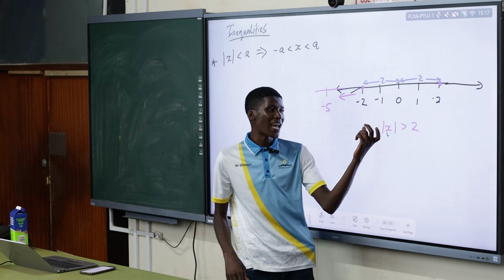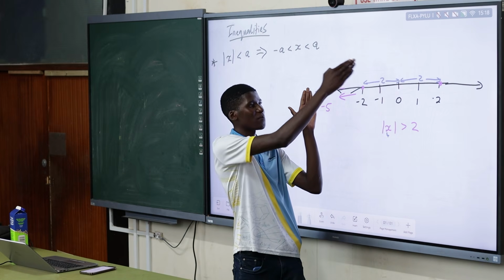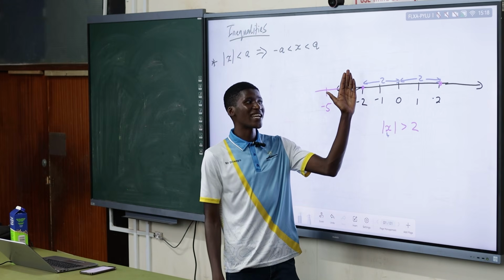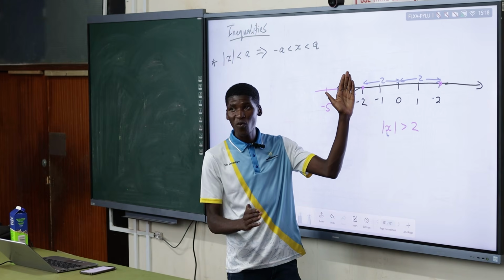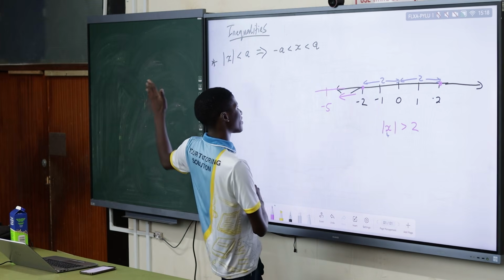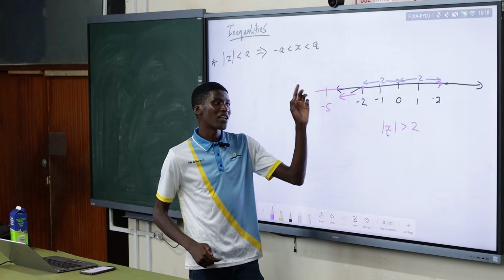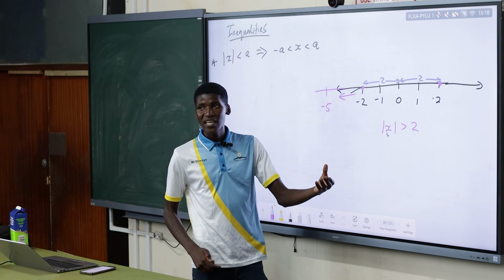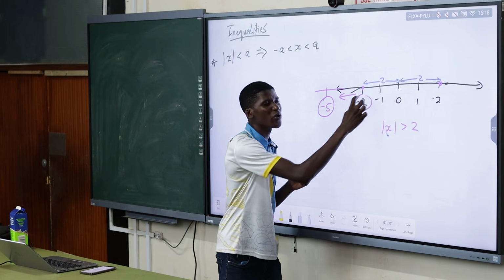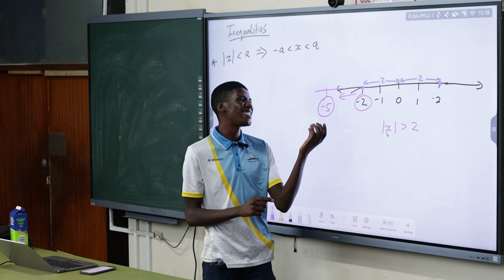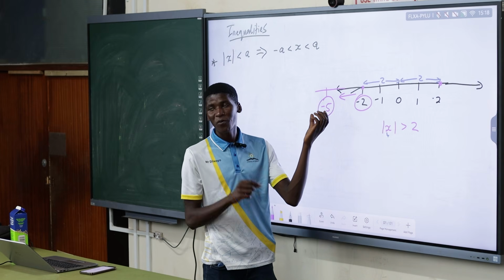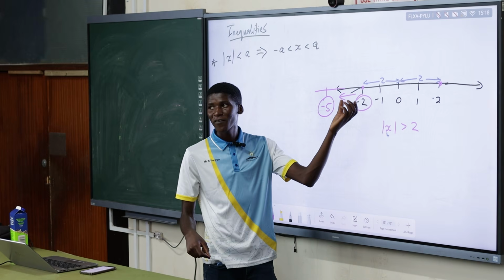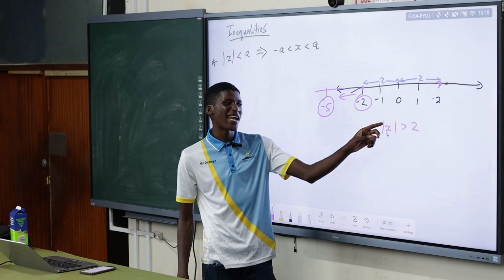Whatever number I pick, its distance away from 0 must be a number bigger than 2. I know that at negative 2, the distance is exactly 2. But if I go to numbers to the left of negative 2, I will get a greater absolute value, or distance. This doesn't mean negative 5 is bigger than negative 2. It means the distance of negative 5 from 0, which is the absolute value, is greater than the distance of negative 2 from 0. We shouldn't say this implies x is greater than 2.